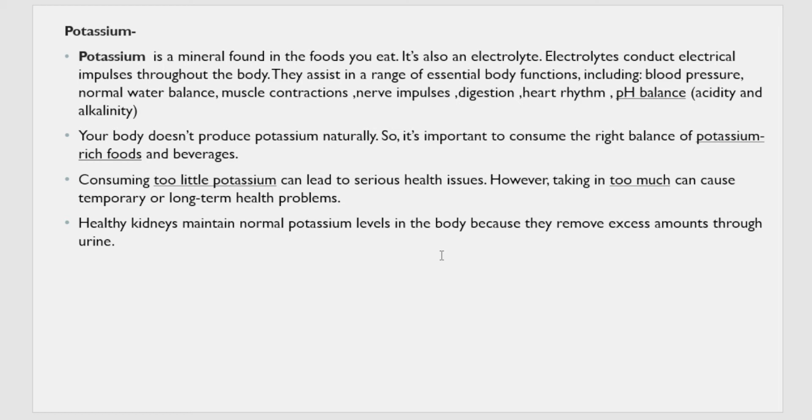Because if it's in excess in your body, what will the kidney do? It will remove the excess amount through urine. That is a function of the kidney, right? To remove all the waste from the body. So if we have excess potassium in our body, it is removed by the kidney through urine. If we have less potassium, then the kidney will discard only a little amount from our body so that it can maintain the required amount in the body. Okay, that is only if your kidneys are functioning really well.